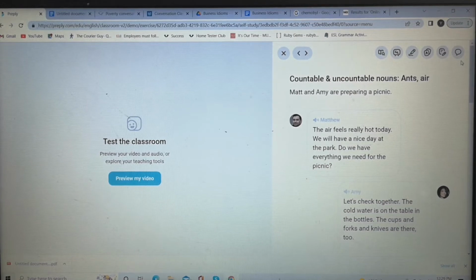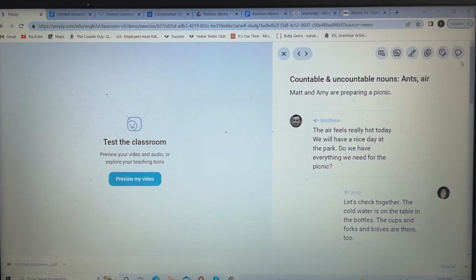It says at the top, countable and uncountable nouns, ants, comma, a, right? Matt and Amy are preparing a picnic, okay? So let's play.